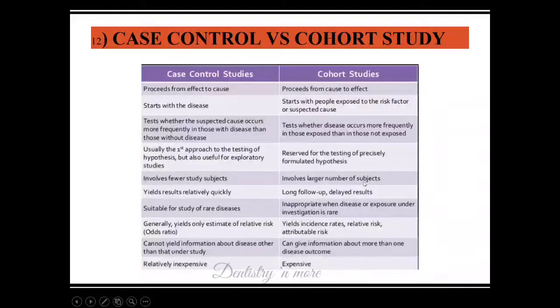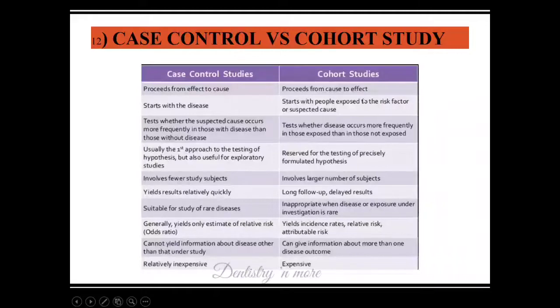Cohort involves a large number of subjects, long follow-up, and delayed results. Case control will give results very easily. It is suitable for rare diseases because the disease has already happened, so we just need to take the controls. But cohort is not at all appropriate for rare diseases because they occur rarely. If we start and wait for the disease to occur, it might never occur, and we end up losing all our money, time, and workforce.